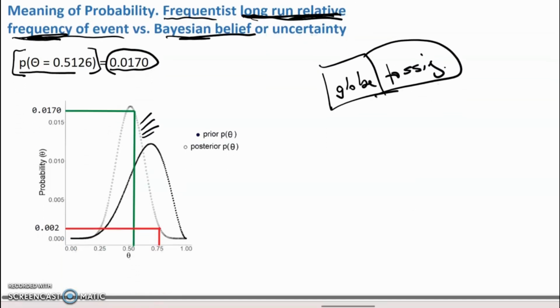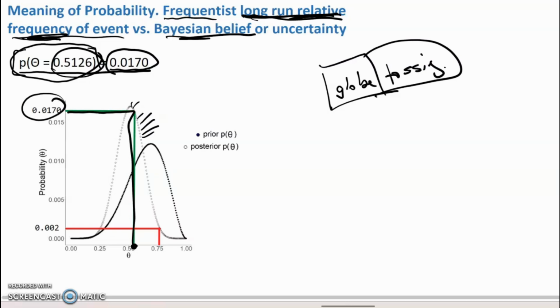And what this expression means is that our belief, if one of these 200 points is the true proportion of the Earth covered by water, our belief that the actual proportion of the Earth covered by water is equal to 0.5126 is 0.0170,